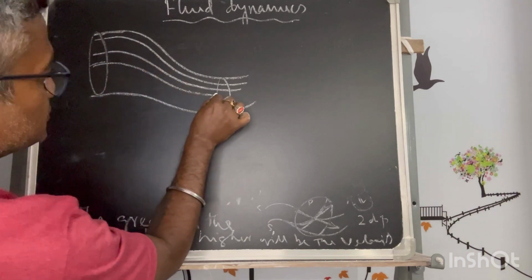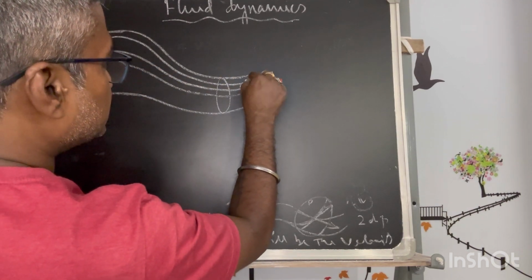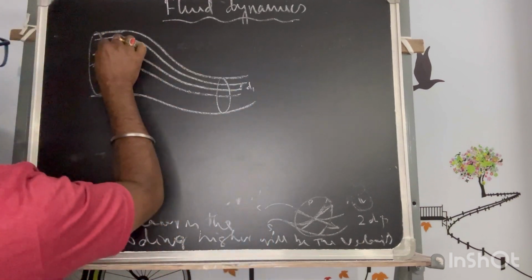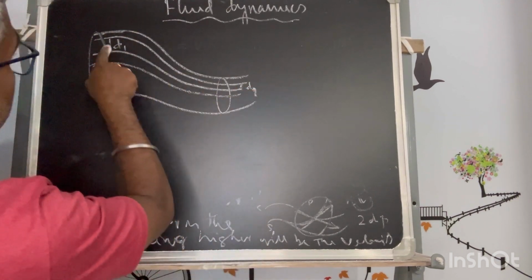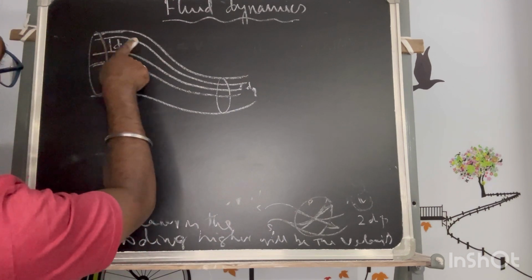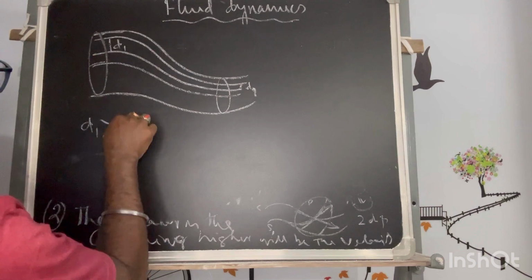But when they pass through the restriction, the distance between them reduces. Let's say this is D1, this is D2. For the same two streamlines, the span D1 is more than D2.